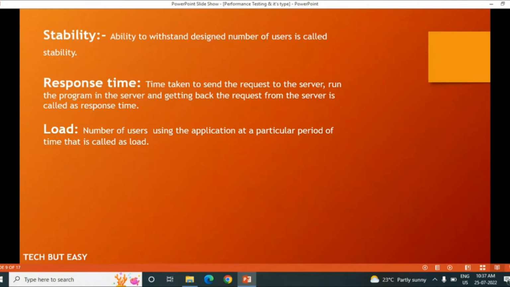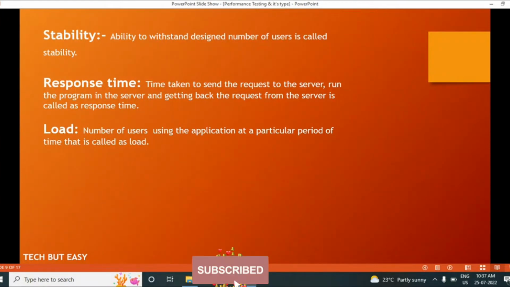Now the other term we have used is load. While performance testing we apply virtual load, meaning virtual users. If the customer requirement is that 100 users will log in within 1 hour, then 100 users is the load of my application.